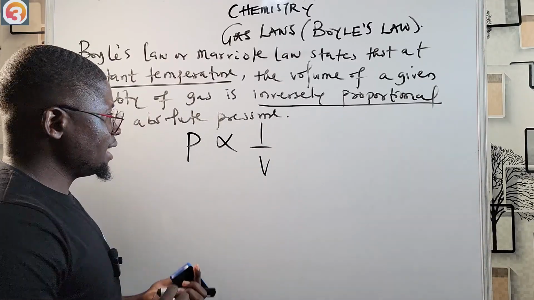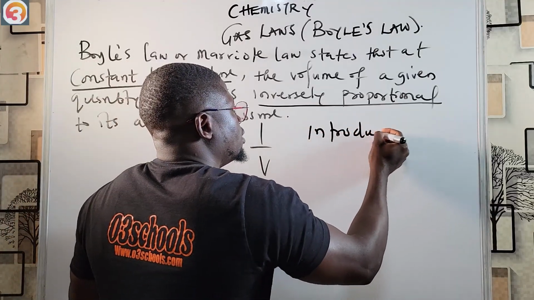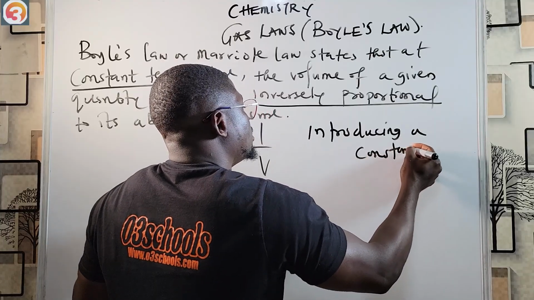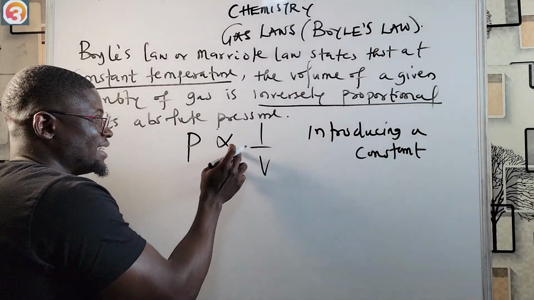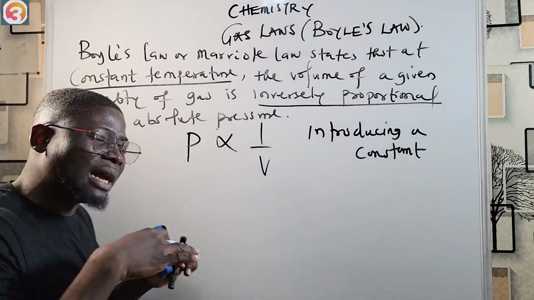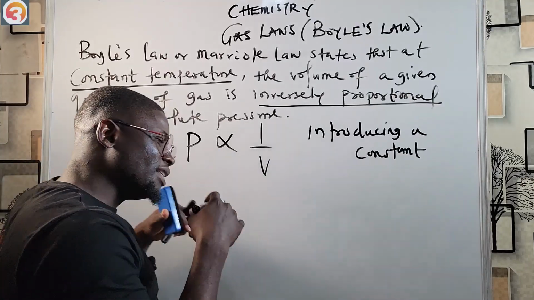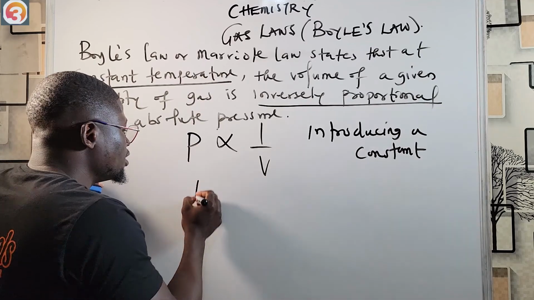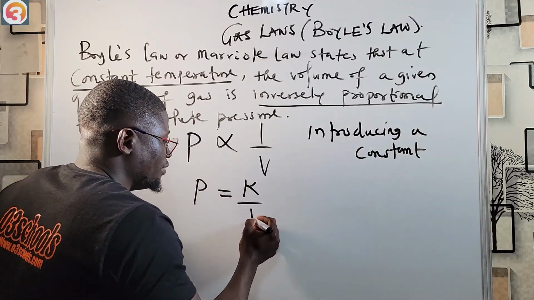Now, if you want to introduce a constant, a constant K for example, the sign of proportionality will disappear. It will no longer be available; it becomes an equal sign. So P will be equal to K over V.